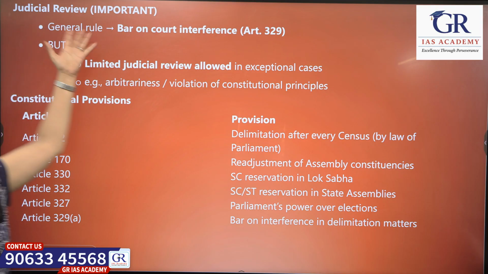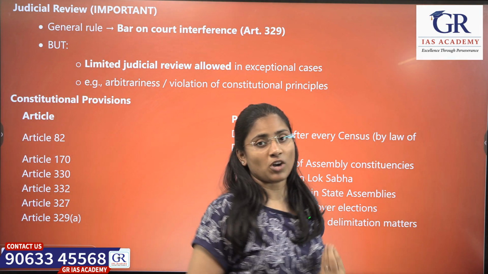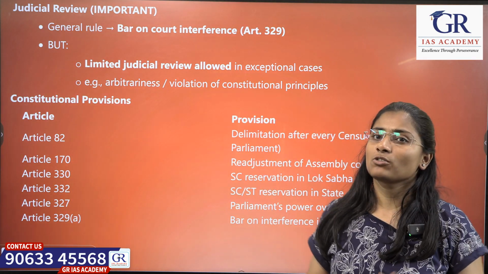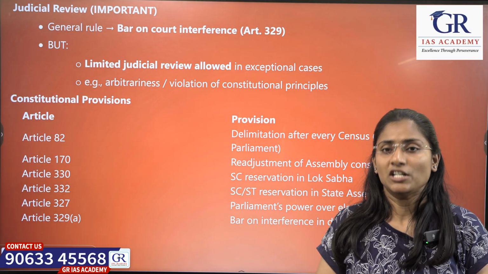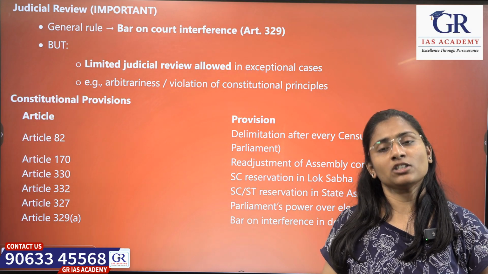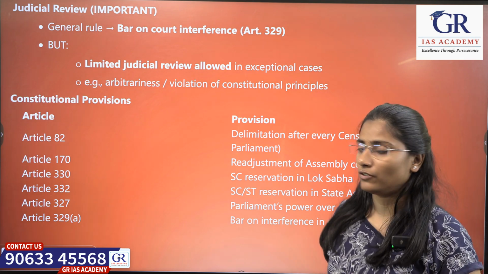So what about judicial review? We just said the Delimitation Commission acts as a quasi-judicial body. It does not actually belong to the judiciary, but it acts like a judicial body. Whatever orders are given by the Delimitation Commission have the force of law.